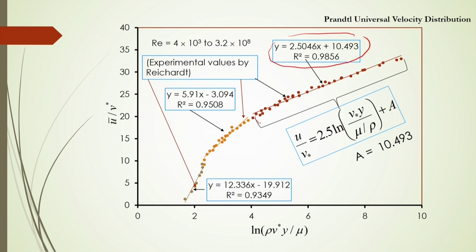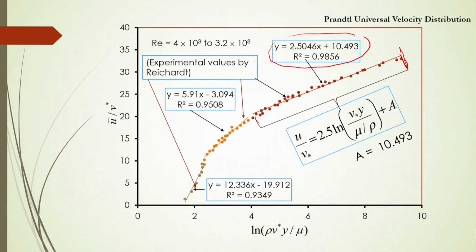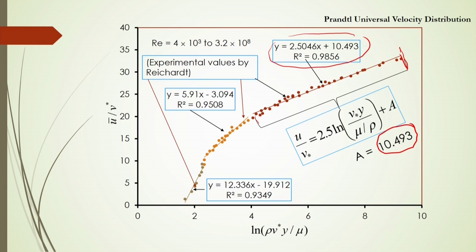Up to this range we fit the experimental data with equation number 22, and we get A equal to 10.493, whereas Nikuradse gives A equal to 5.5.